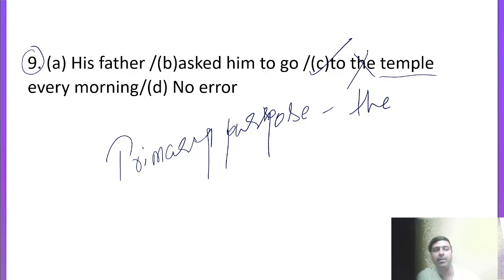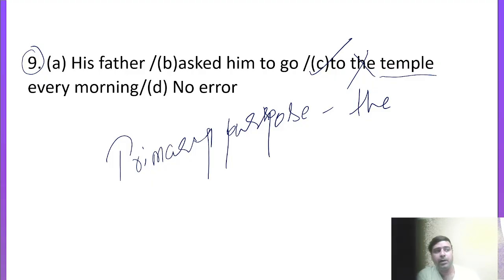We generally go to a temple for worship. Whenever we remember God, we want to worship God. In that case we go to the temple, right? So this is the primary purpose. But if I say I went to the hospital for treatment, now hospitals are made for what? Hospitals are made for treatment. So this is the primary purpose, and here I can't use the article the. I have to simply say: I went to hospital for treatment. I can't use the here.